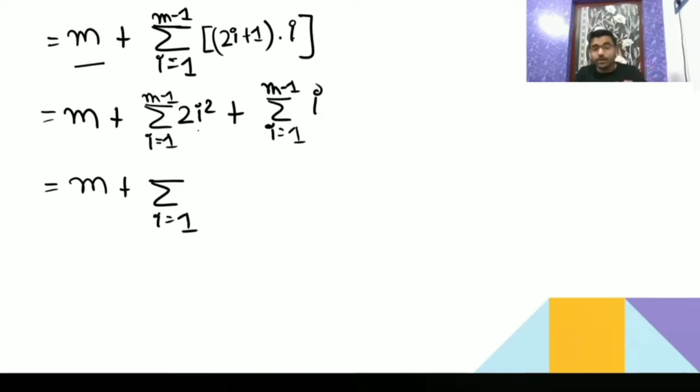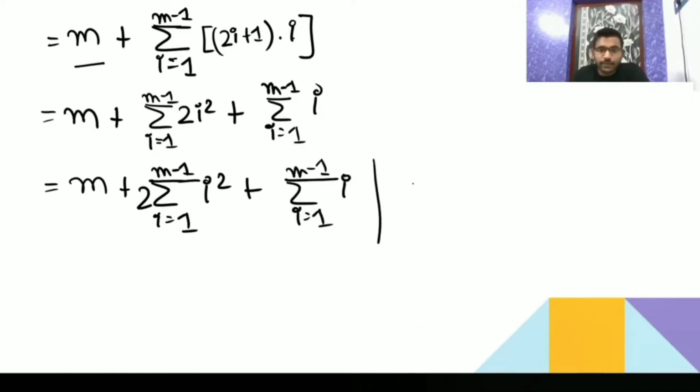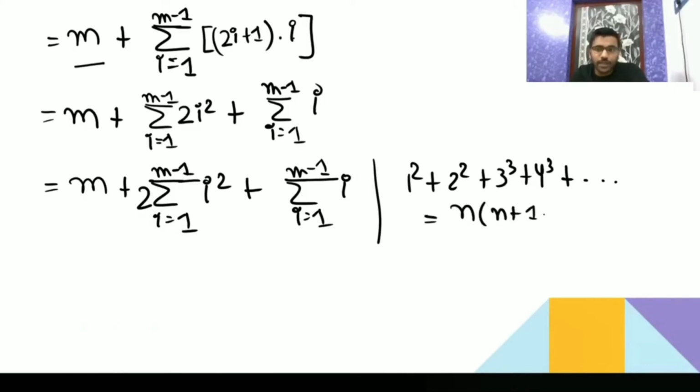You know that in sigma, the constant will come in the beginning: m minus 1, sigma i square, then sigma i from i equal to 1 to m minus 1. Now see, it is like 1 square, 2 square, 3 square, then 4 square. You know that for the sum of squares of natural numbers, the formula is n into n plus 1 into 2n plus 1 by 6.